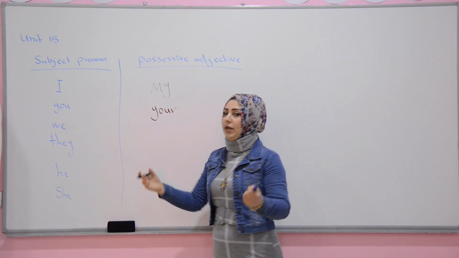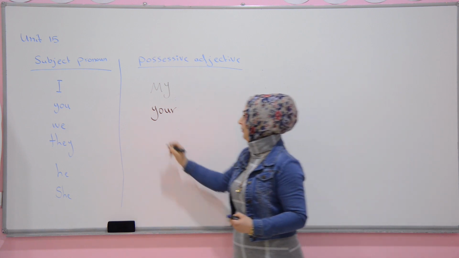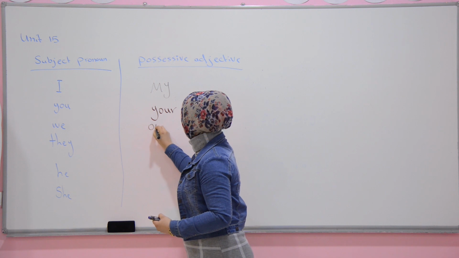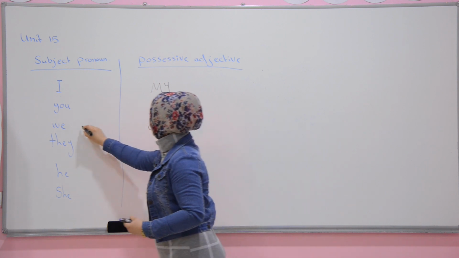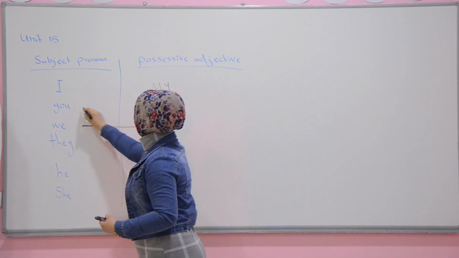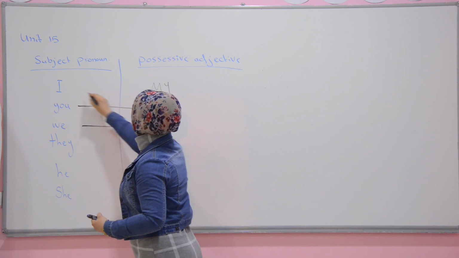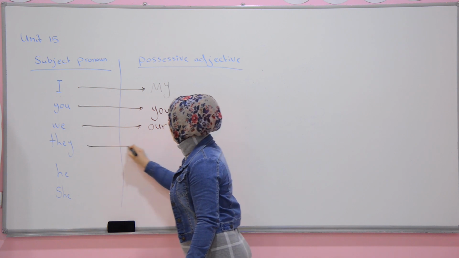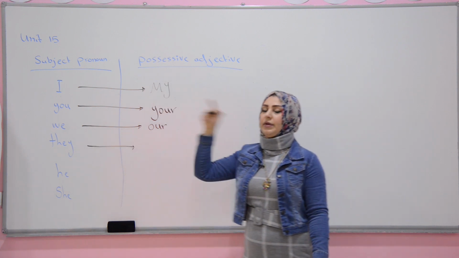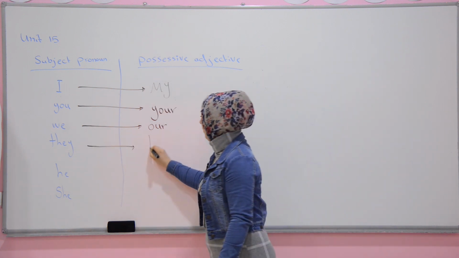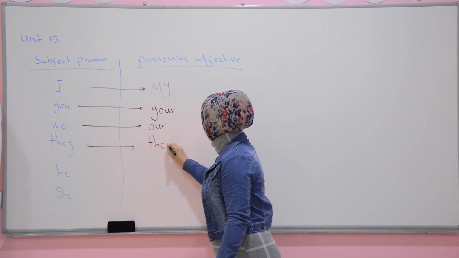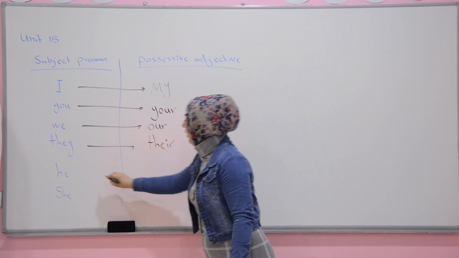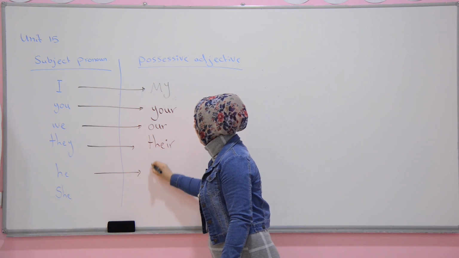We will be our. They will be their. He will be his.